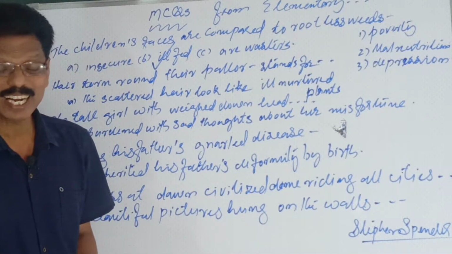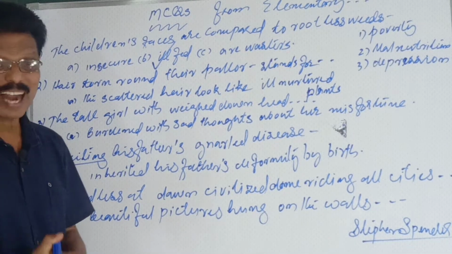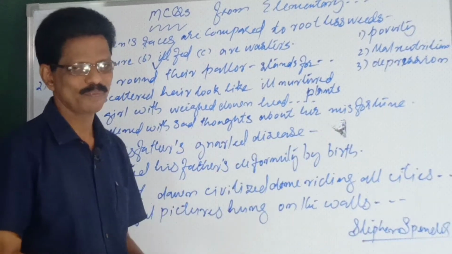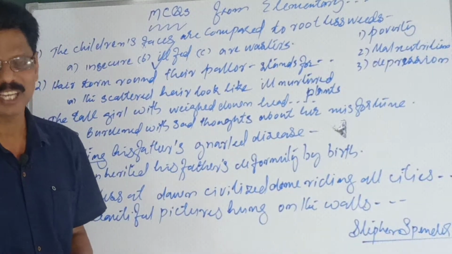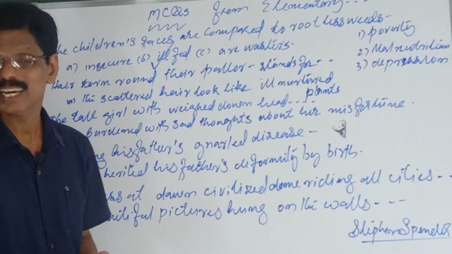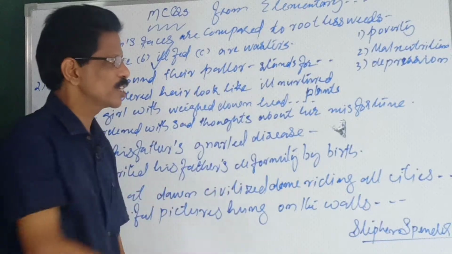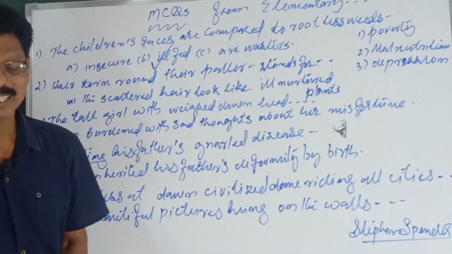She is burdened with sad thoughts, sorrowful thoughts of her misfortune. A pathetic condition she is in. That is why her head is weighed down. Again the 3 reasons: poverty, malnutrition and depression, disappointment.